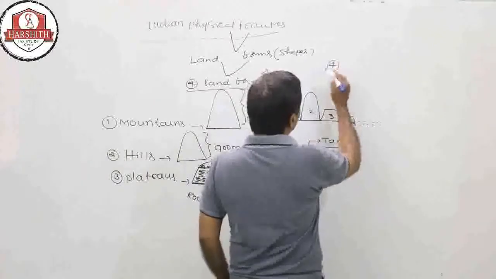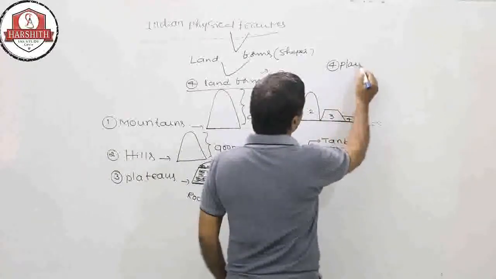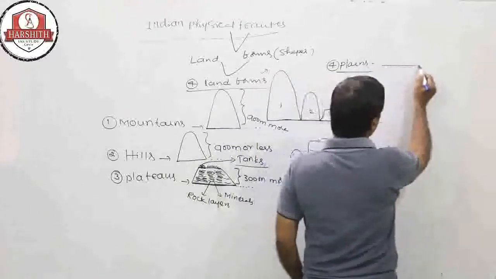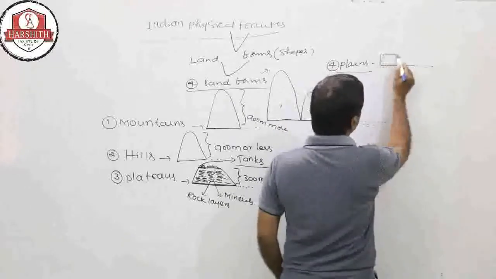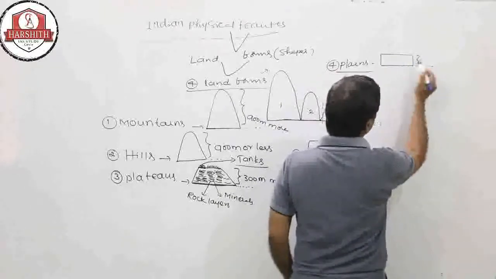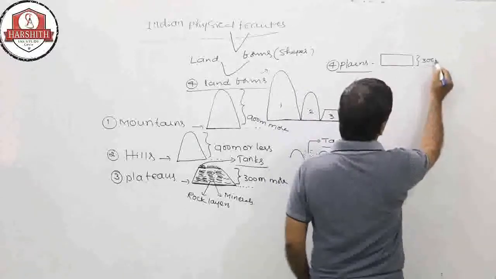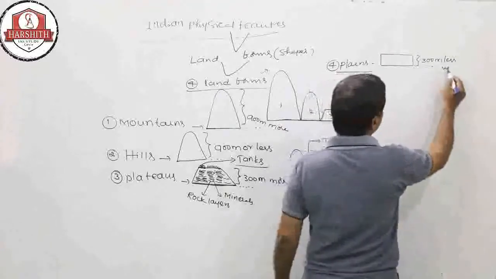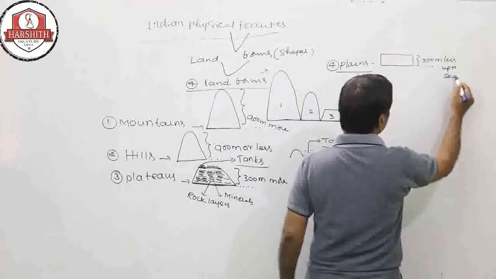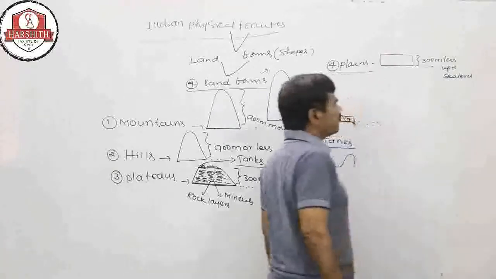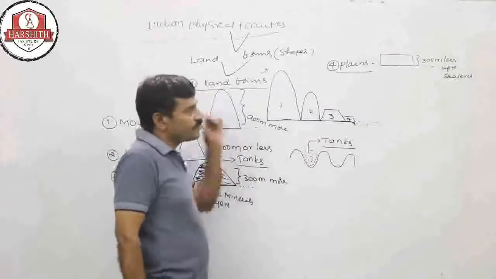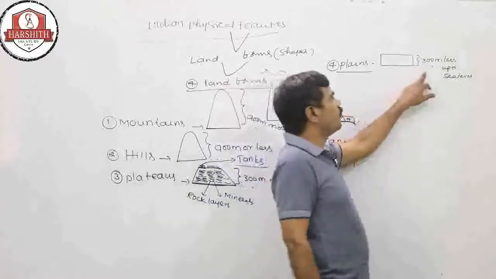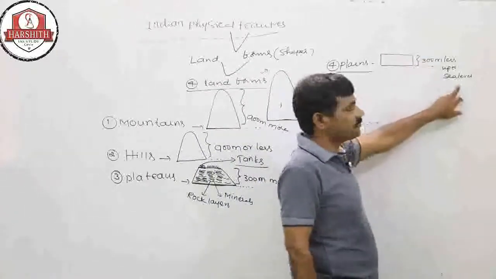Fourth one, plains. Plains means the height from sea level is less than 300 meters, up to sea level. So this is the definition of plains: the height is less than 300 meters up to sea level.